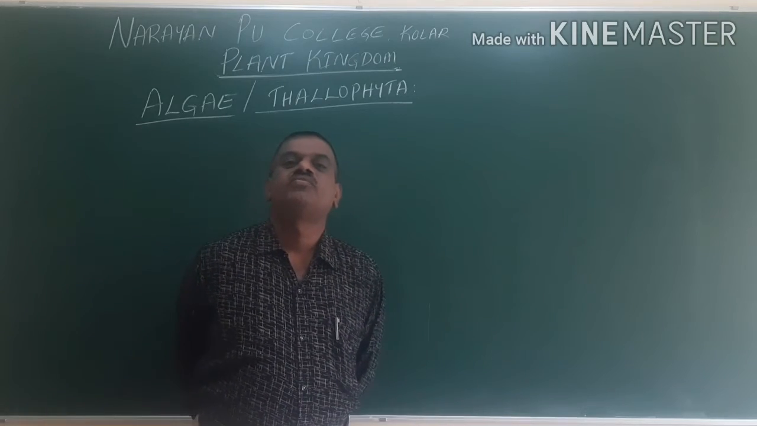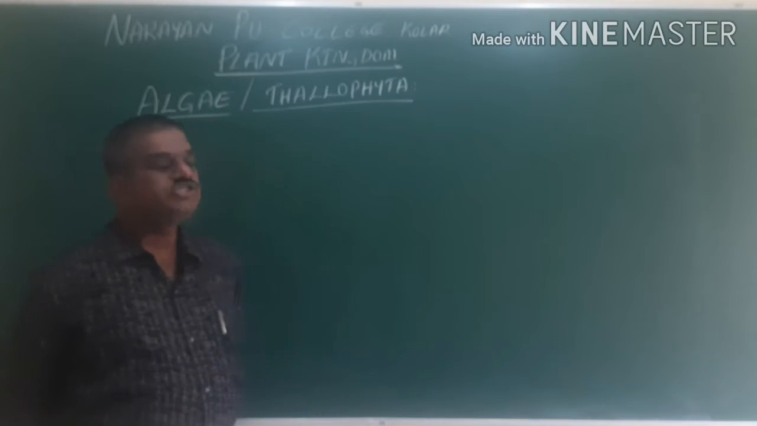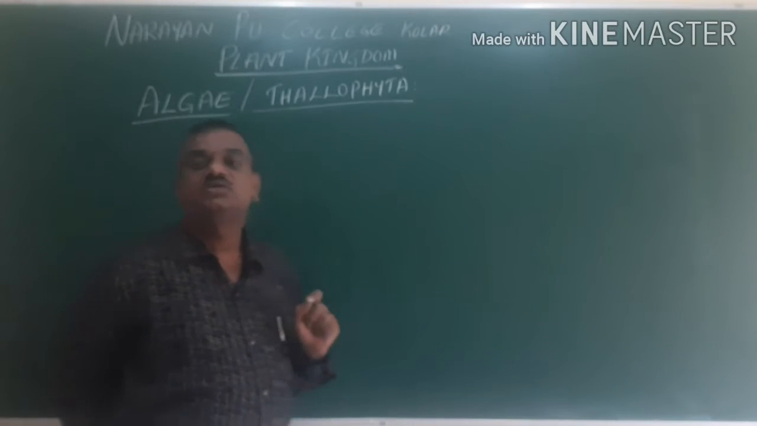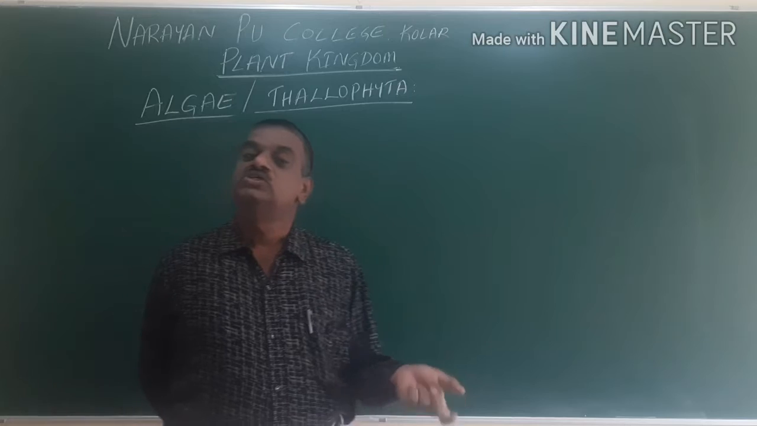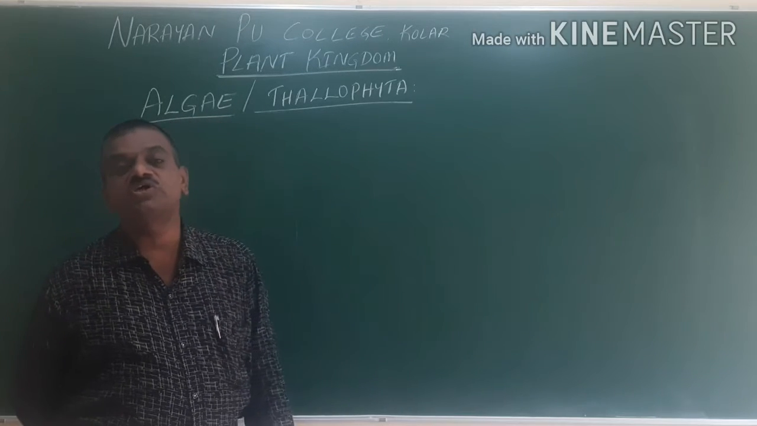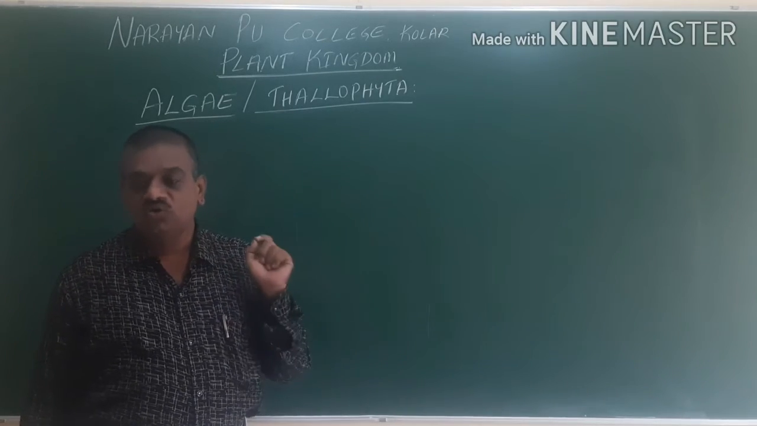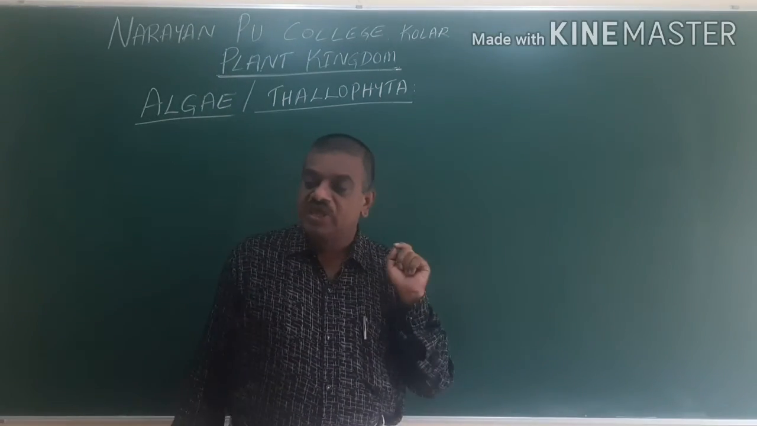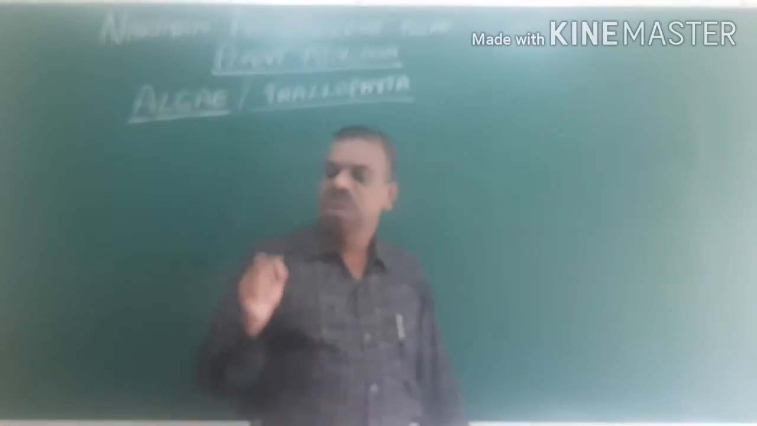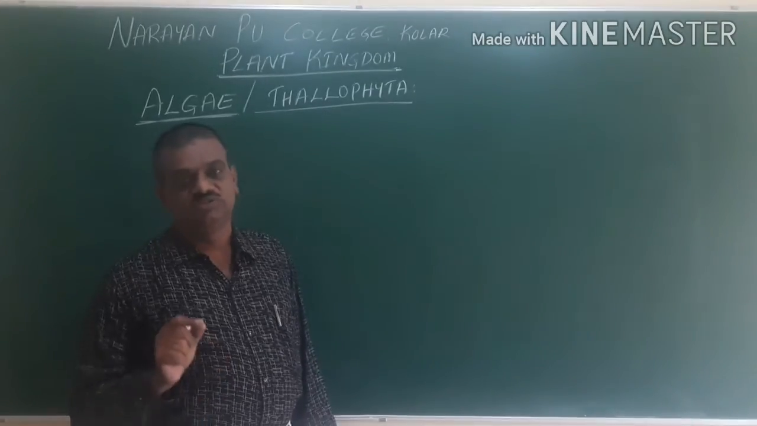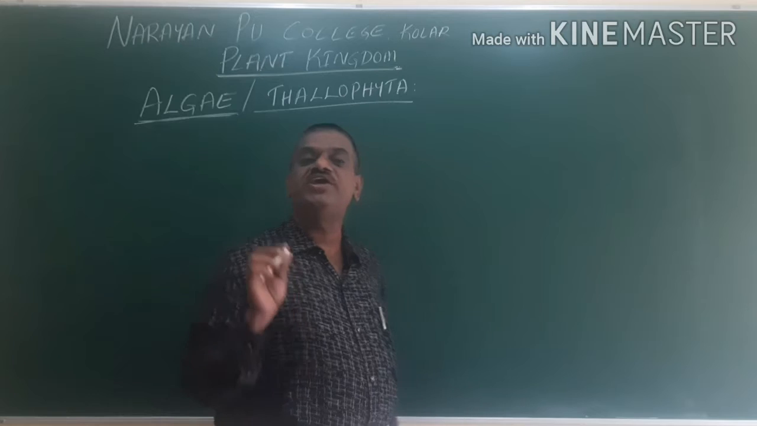Hello students, we are going for the next heading called algae. Algae is also called Thallophyta, because here the plant body is called thallus. Because of the thallus, we call it Thallophyta. Algae are simple thalloid autotrophic plants.